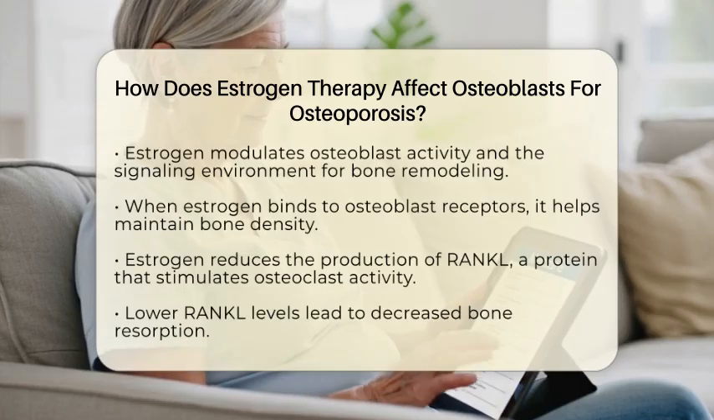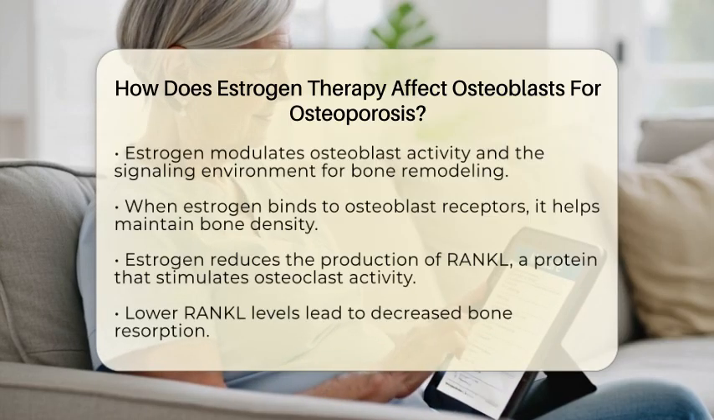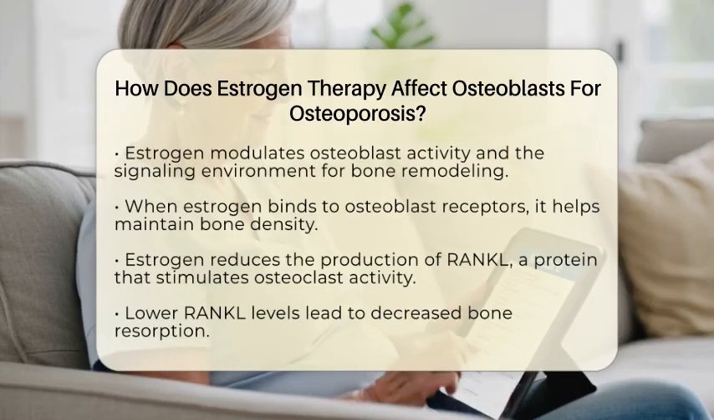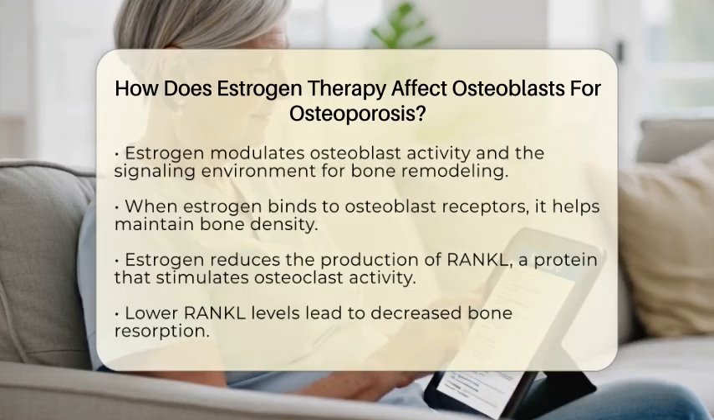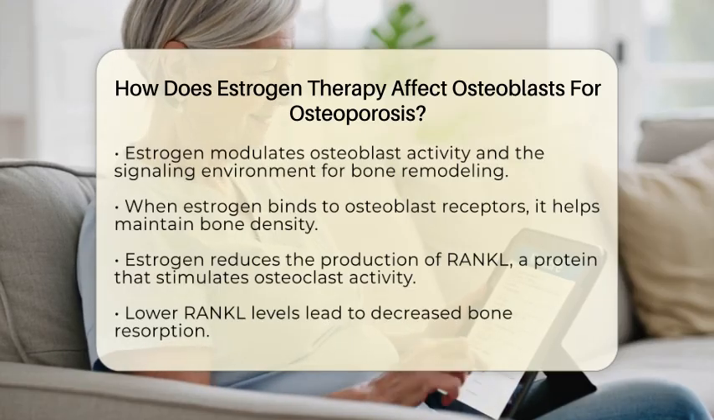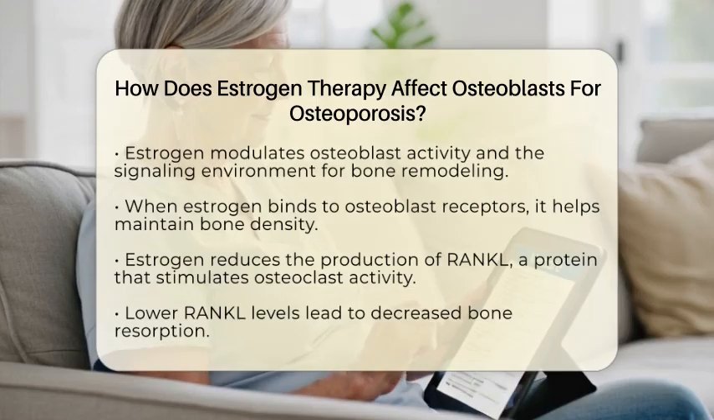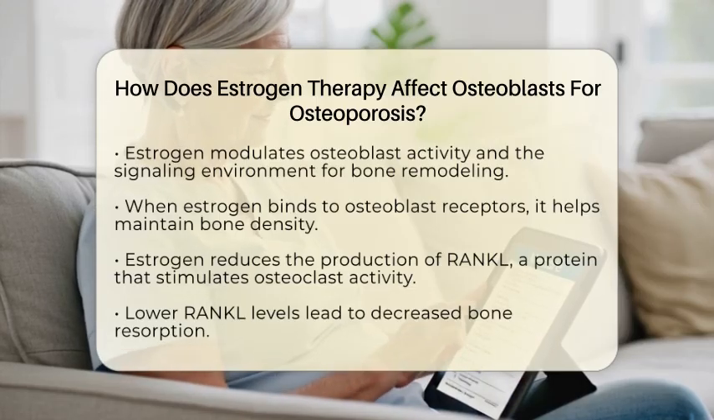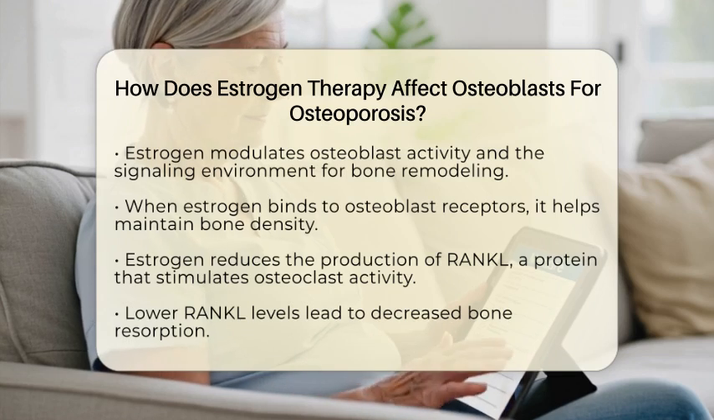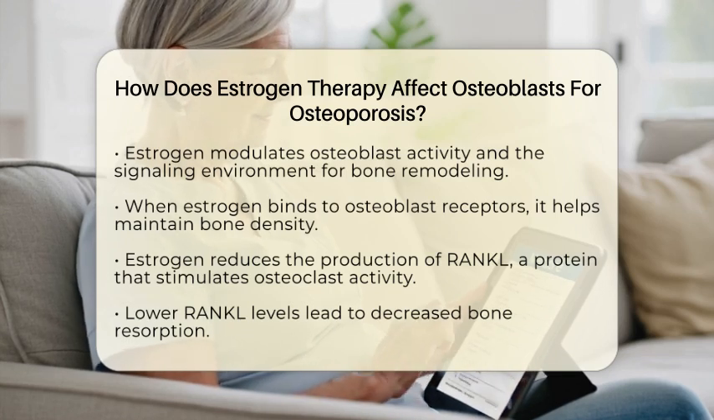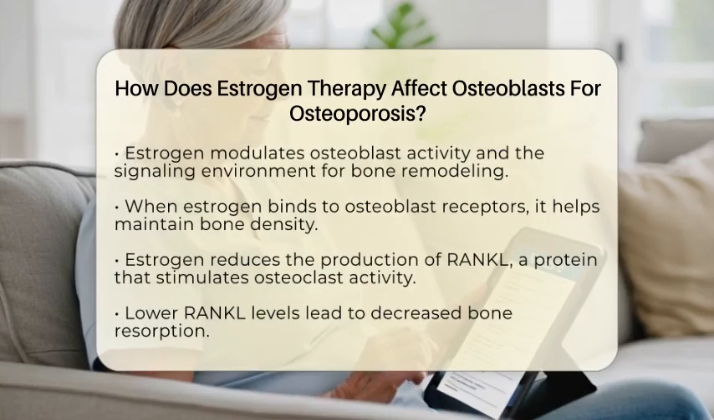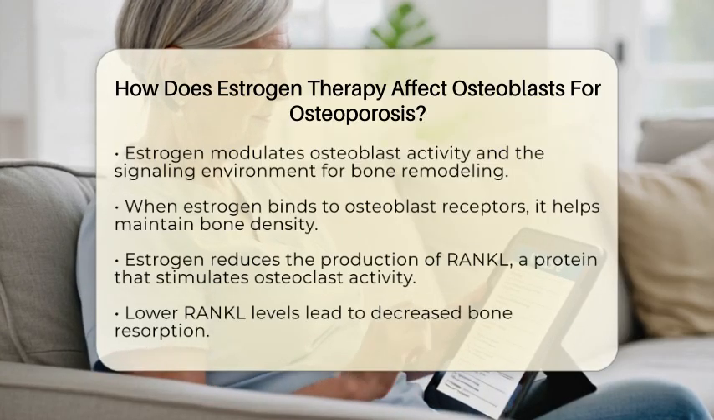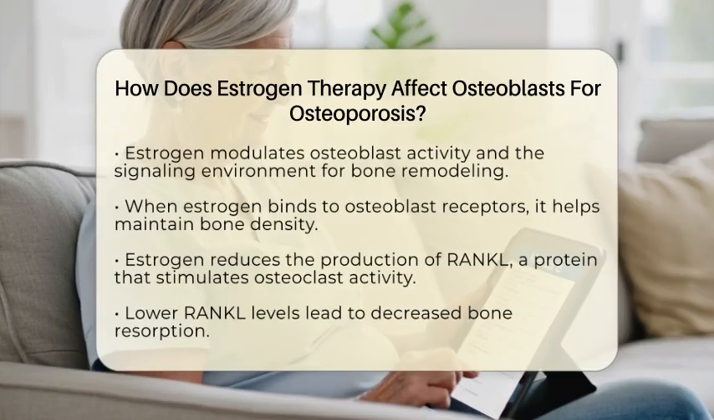RANKL stimulates osteoclast formation and activity, so by decreasing RANKL, estrogen helps suppress the bone resorption process. But that's not all. Estrogen also increases the production of another important molecule called osteoprotegerin. Osteoprotegerin acts like a decoy, binding to RANKL and preventing it from activating osteoclasts. This shift in the balance between RANKL and osteoprotegerin favors reduced bone resorption and supports bone formation.